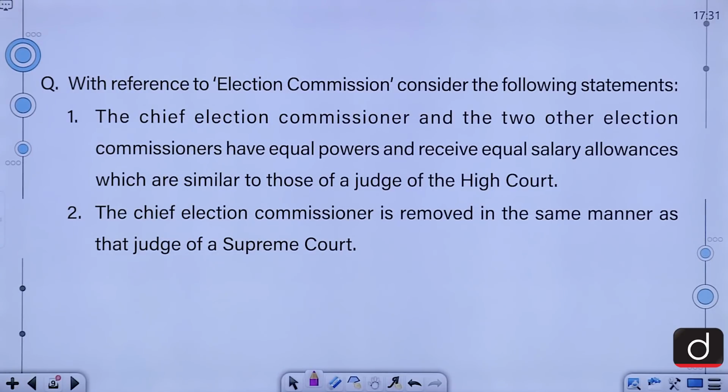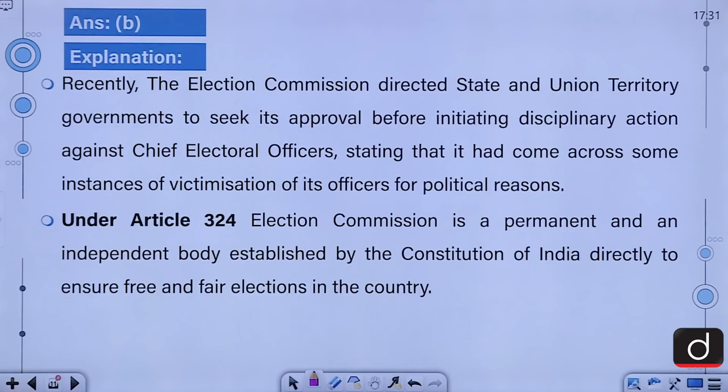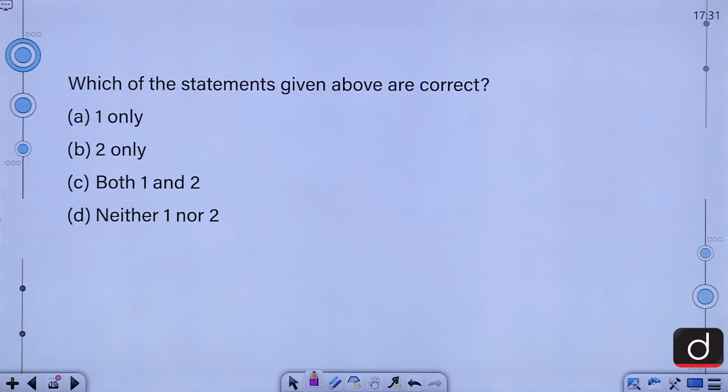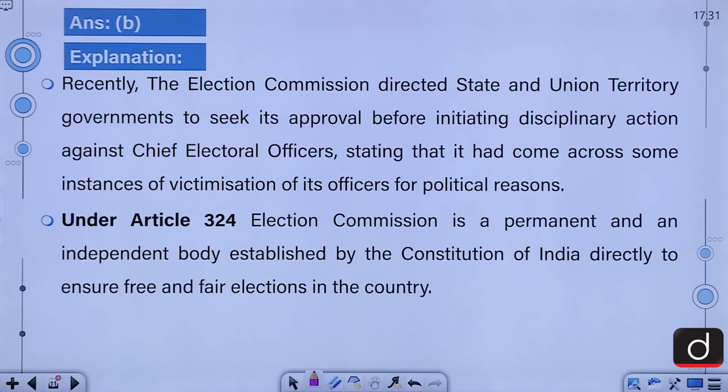The Chief Election Commissioner is removed in the same manner as that judge of the Supreme Court. Which of the statements given above is or are correct? A, 1 only; B, 2 only; C, both 1 and 2; D, neither 1 nor 2. The correct answer for this question is B, that is 2 only. Only the second statement is correct. Moving on to the explanation.